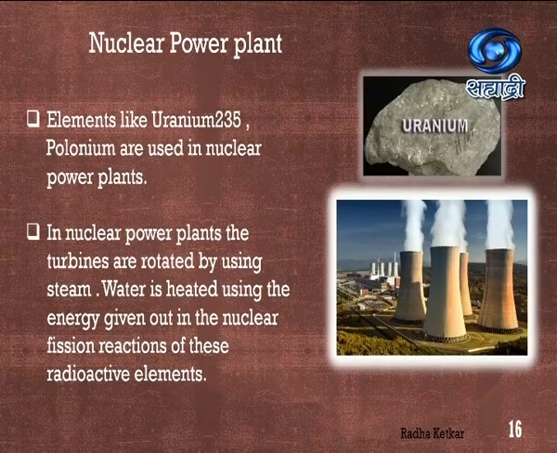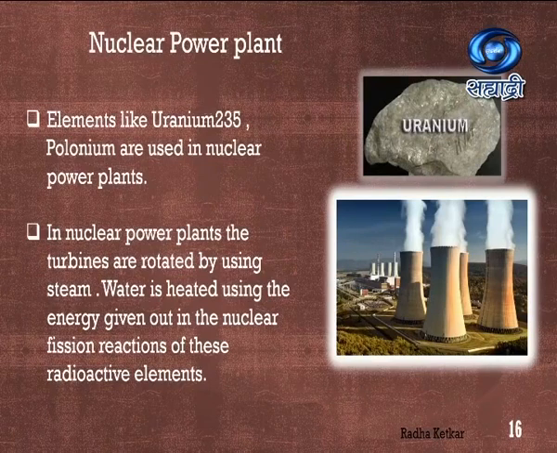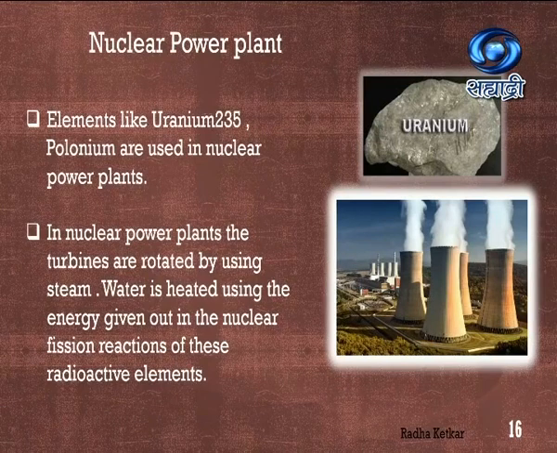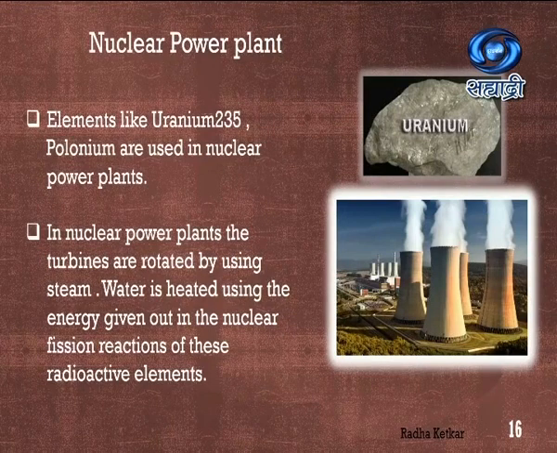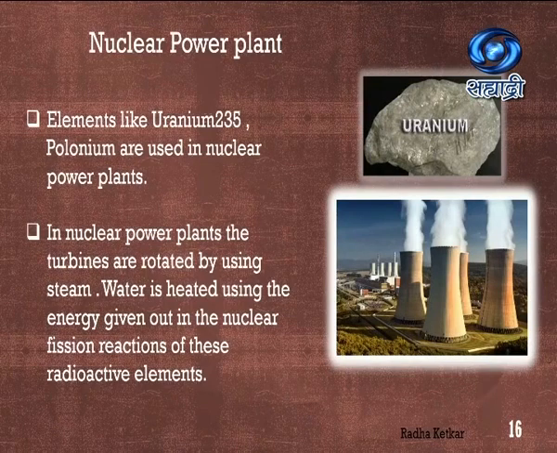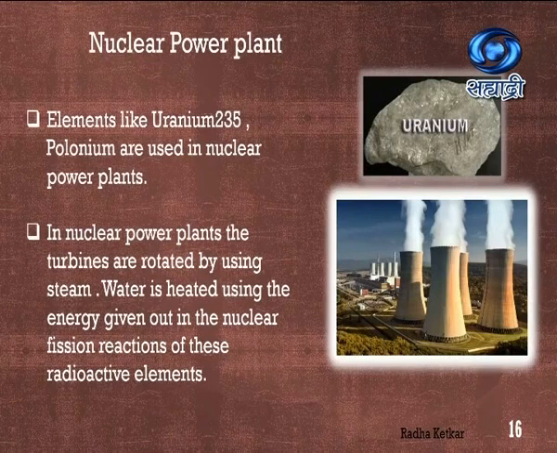We have studied it. We need some energy source, and there has to be something which is going to drive the turbine. That can be water, that can be steam. For production of this steam, we will require some amount of energy source. Then movement of turbines, movement of generator, and then electricity will be produced. So this basic structure remains the same everywhere. Here we are going to make use of nuclear power for producing steam.